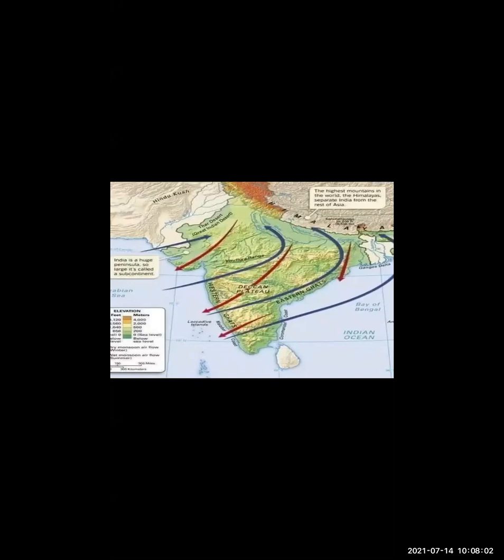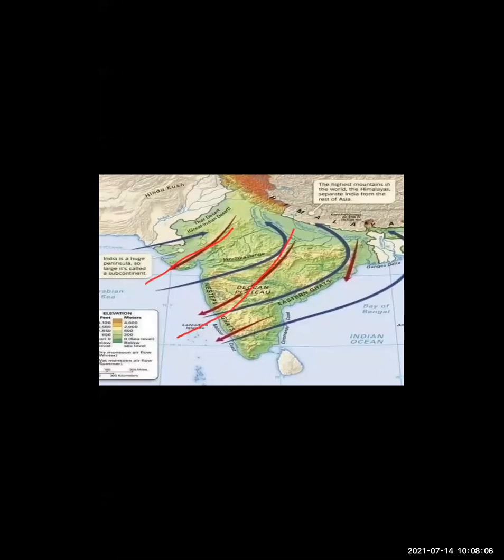So these winds, you can see, are blowing parallel. They are not intersecting each other. You can see in the map also, they are not intersecting each other. They are parallel.